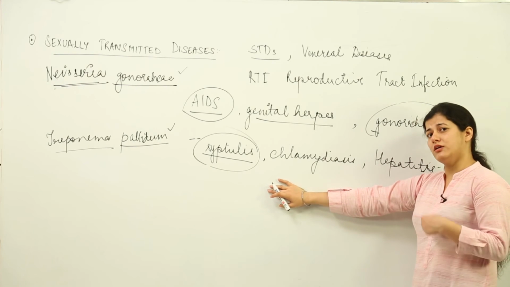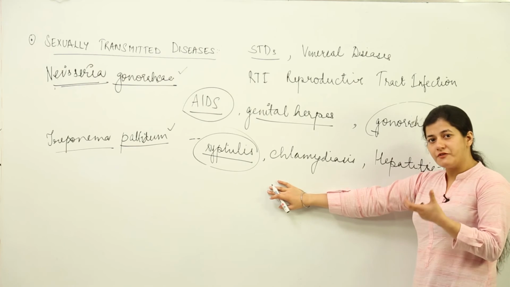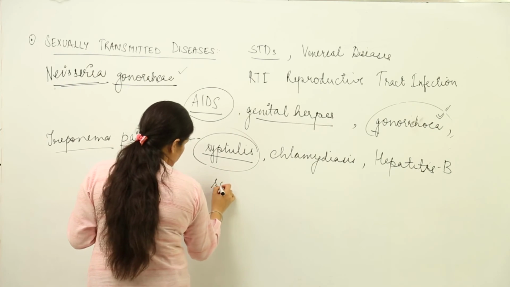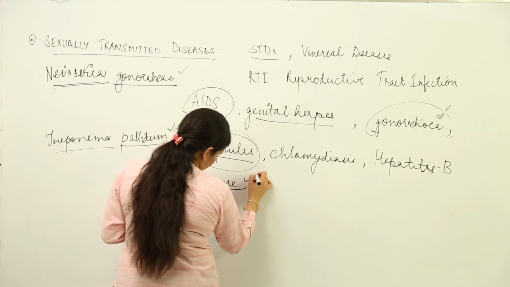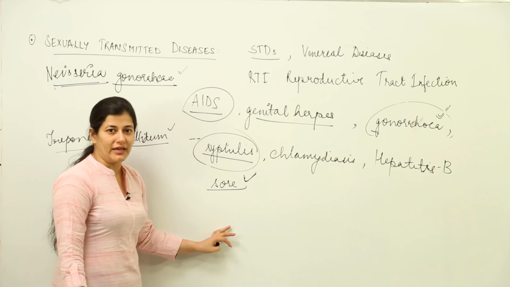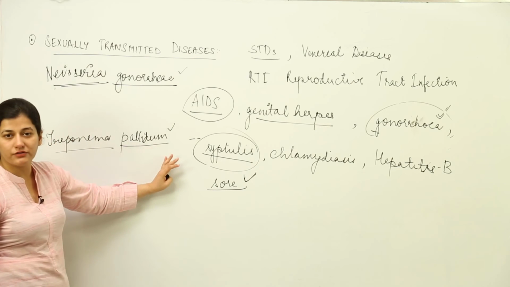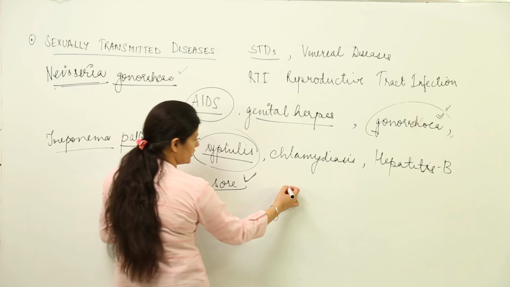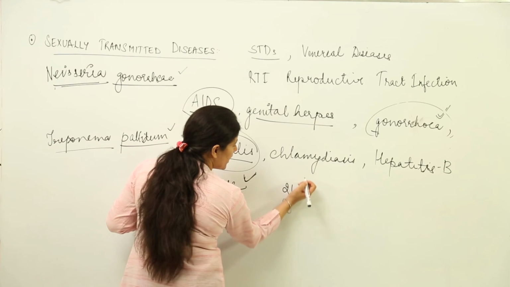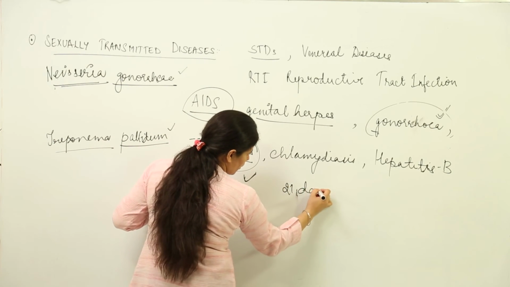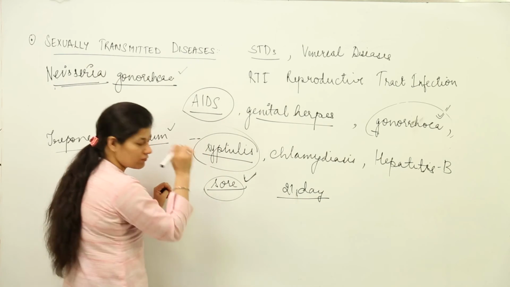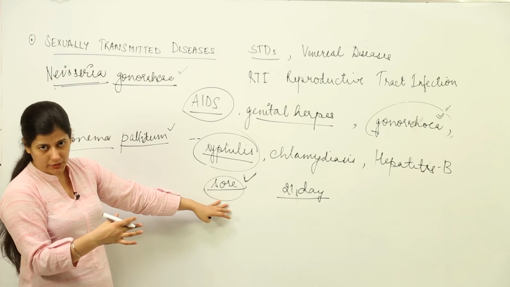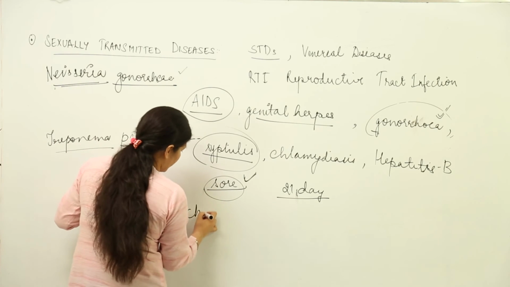Syphilis can be identified by a visible symptom, that is the growth of sores on the body. When the person comes in contact with the causative bacteria, within 21 days or 10 days, the person would show the growth of a single sore or 2 or 3 sores on the body, otherwise known as chancres.